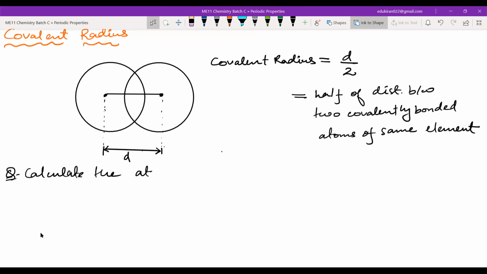Calculate the covalent radius of following.